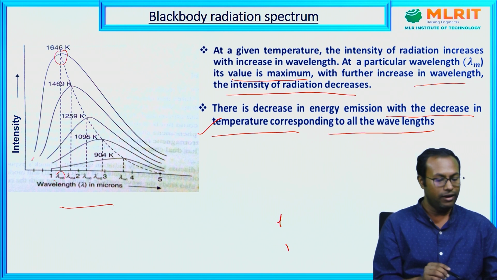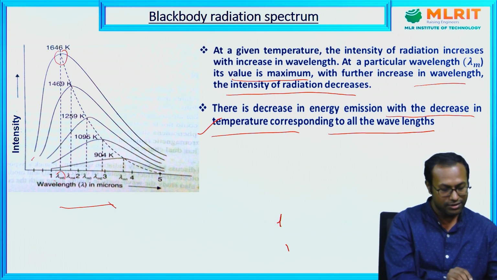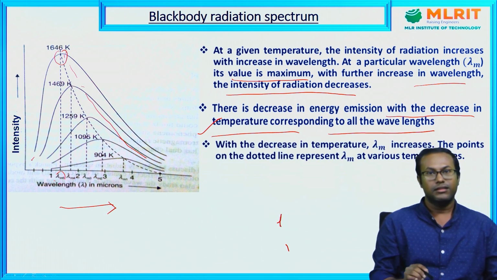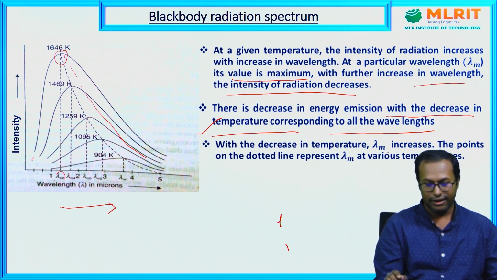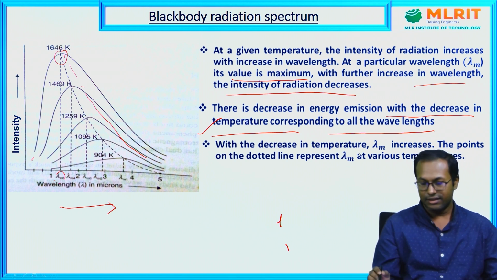Another important point is that if the temperature decreases, the peak of the intensity radiation spectrum shifts towards the higher wavelength region, denoted by this dotted line. This means with the decrease in temperature, lambda m increases. Each point on the dotted line represents lambda m at various temperatures.